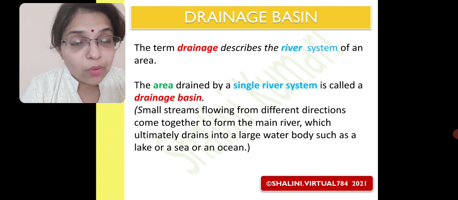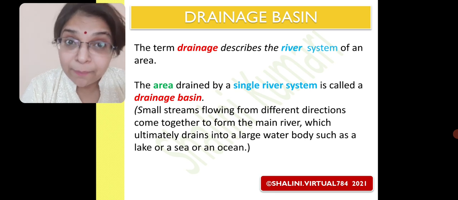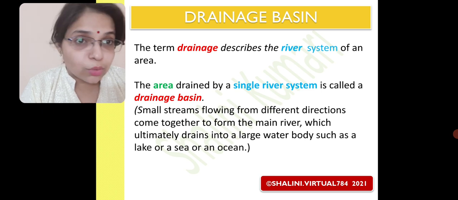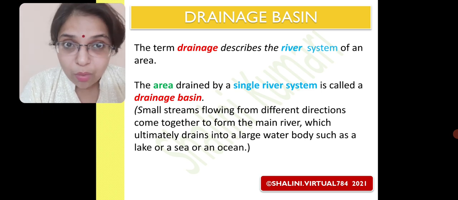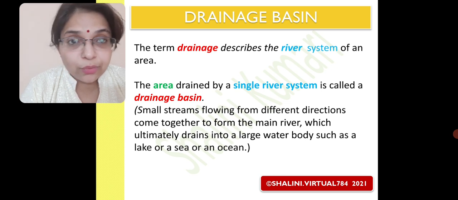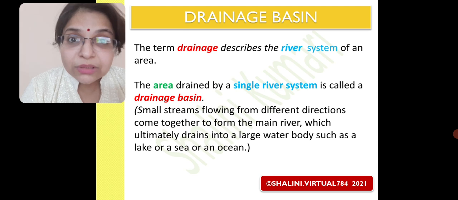That is, all the small rivers or streams of water that are joining the main river or branching off from the main river. So, the entire network of a single river with its tributaries and distributaries will be called a drainage system, or you can simply say river system.